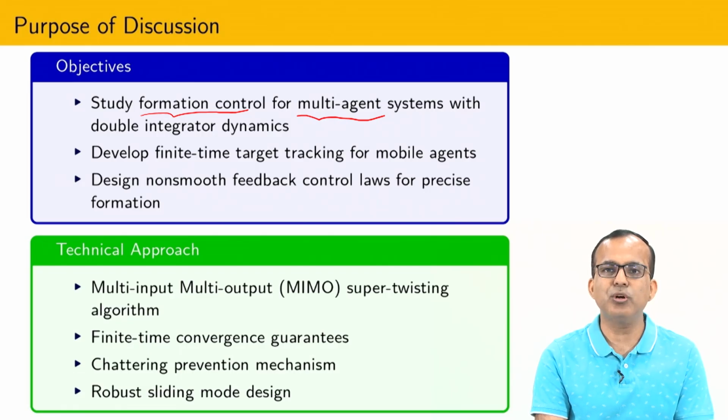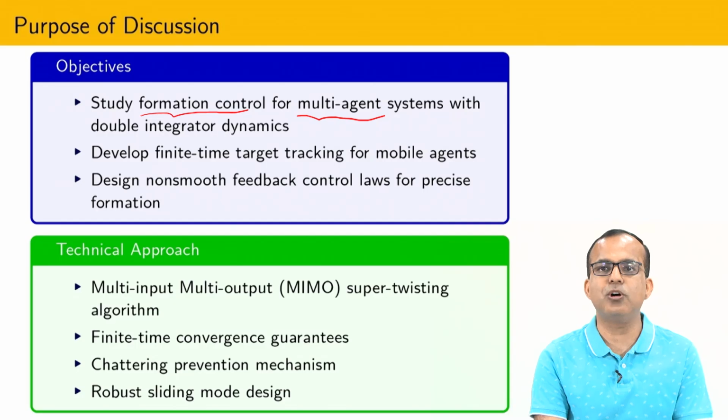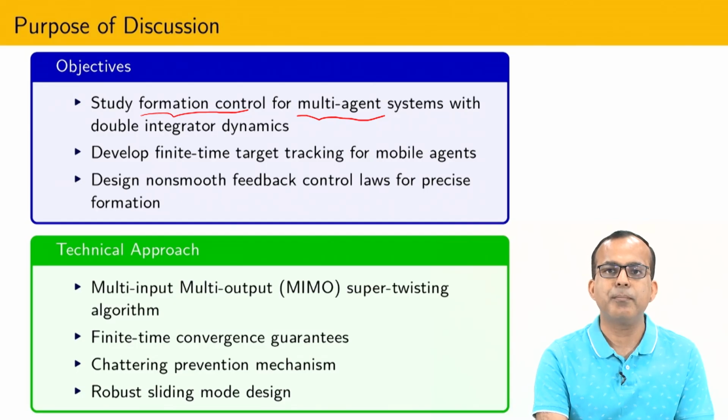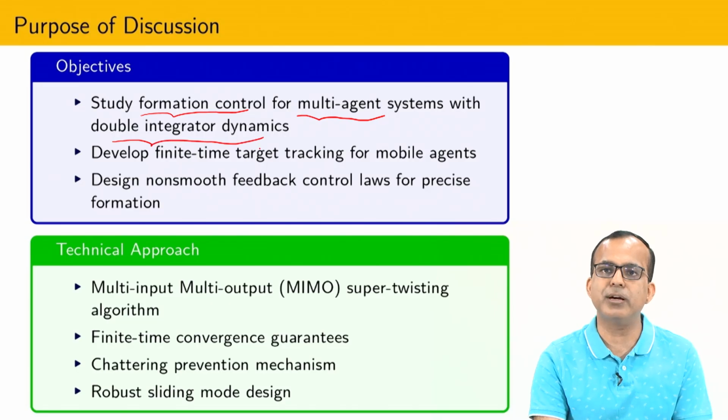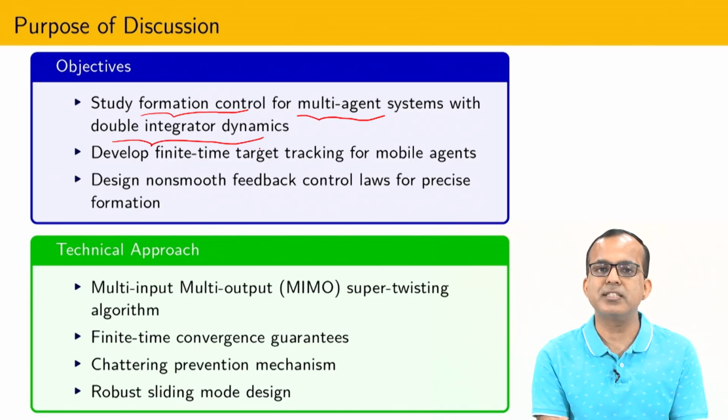Here I am going to specify the dynamics of these multi-agent systems by double integrator dynamics. It means that whatever system I consider is defined using a chain of integrator form. Second order chain of integrator form means x1 dot equals x2 and x2 dot equals u.